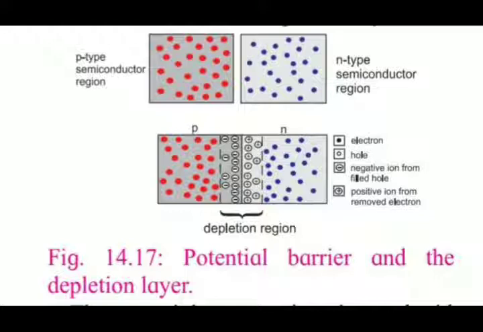The diffusion of carriers across a junction and the resulting accumulation of positive and negative charges across the junction build a potential. Because of the diffusion of electrons and the diffusion of holes, it will create a potential difference. This potential difference is called the potential barrier.